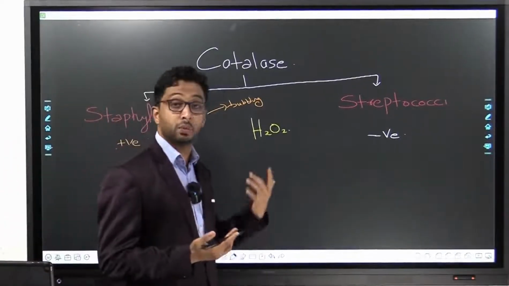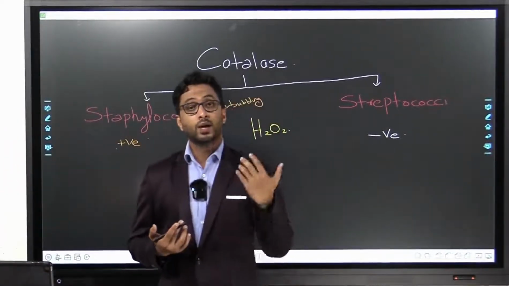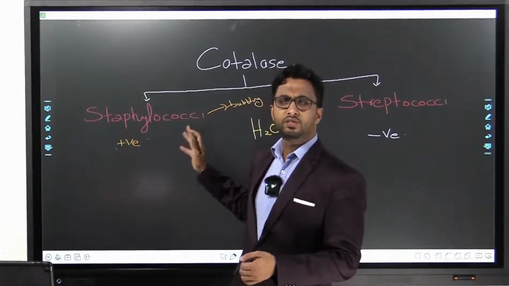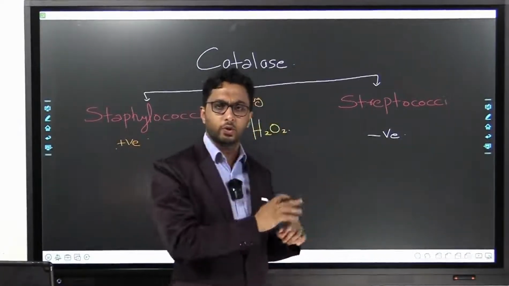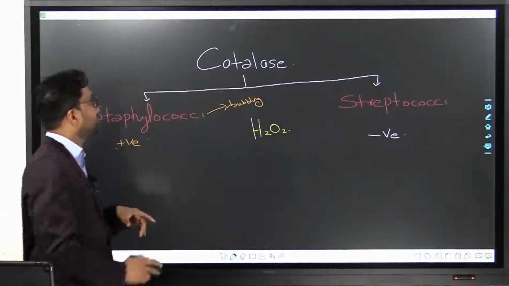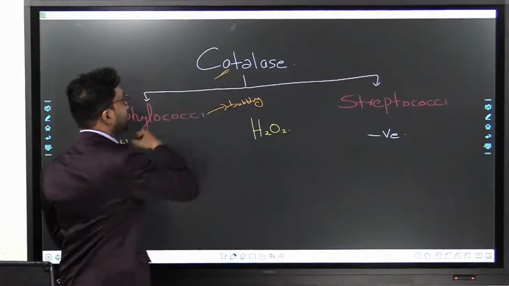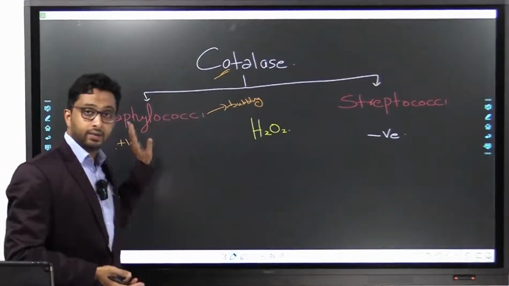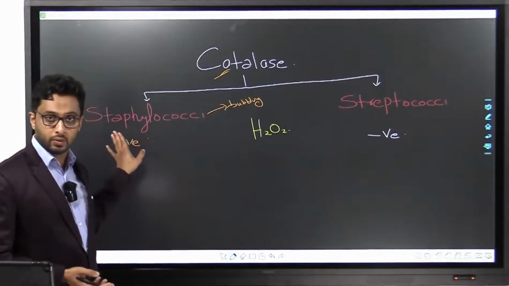Now you're going to study 20 subjects in the coming one year. So that is where you get confused. That is where the confusion starts. Is it Staphylococci or Streptococci? Remember, it's Staphylococci which is catalase. Remember, we are going to study coagulase next. So remember, it's A, C: A comes first. So catalase is Staphylococci.